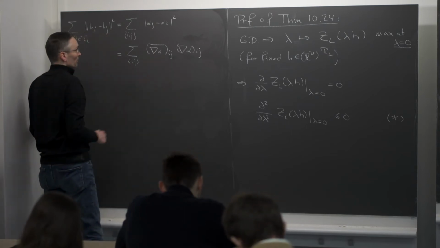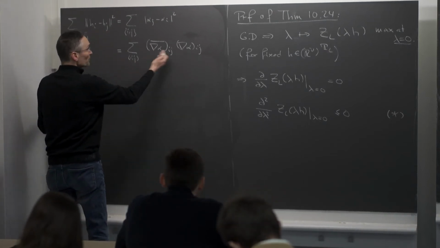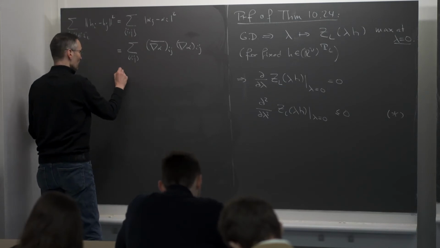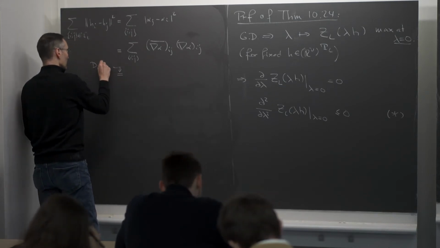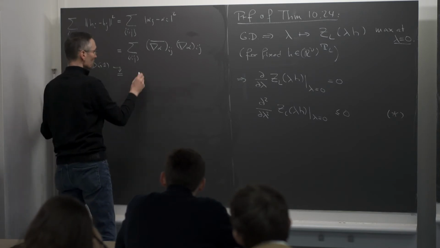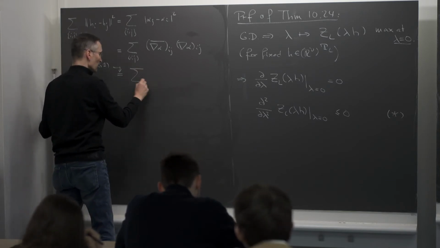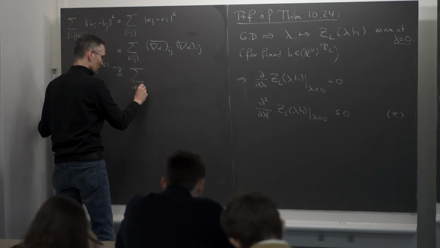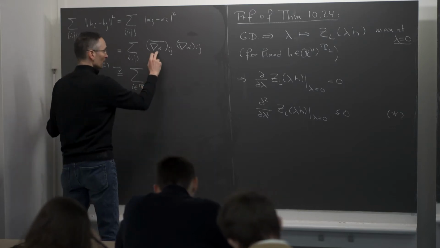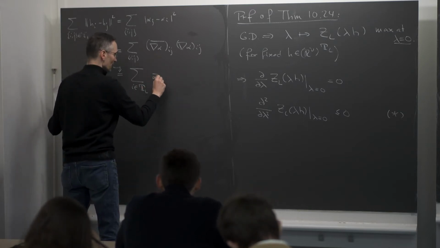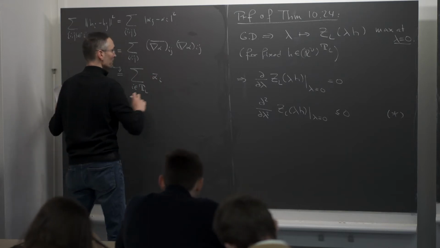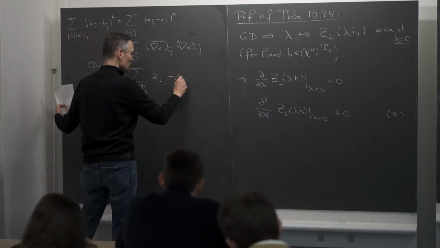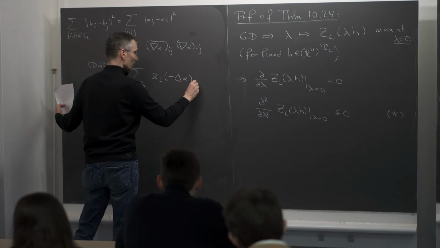This is just elementary identities, and now I'm using this discrete Green identity. So here I'm using this DG1 for the torus, which gives you the sum over all vertices in the torus of alpha bar evaluated at i, and then I get minus Laplacian alpha evaluated at i.